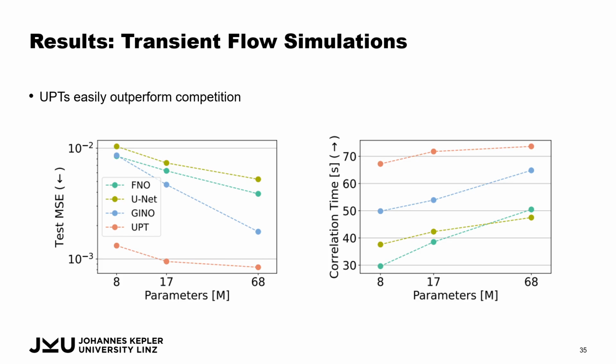And how does this look compared to different competitor methods? We compare two baseline methods, FNO and U-Net. In addition, the geometry-informed neural operator, GINO, which has this compression onto a regular grid. In comparison to them, we evaluate on two test metrics: the test MSE, which describes the error of the next step prediction for the test set. Here we outperform all the competitors by quite a large margin, where even the smallest model of UPT is better than the largest model of GINO.